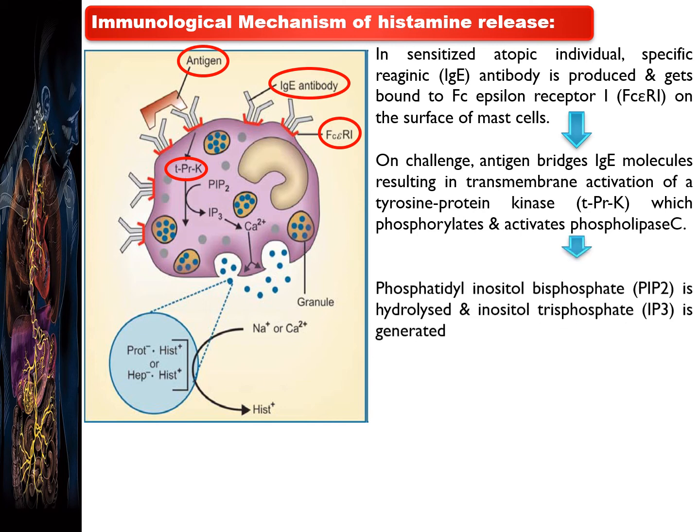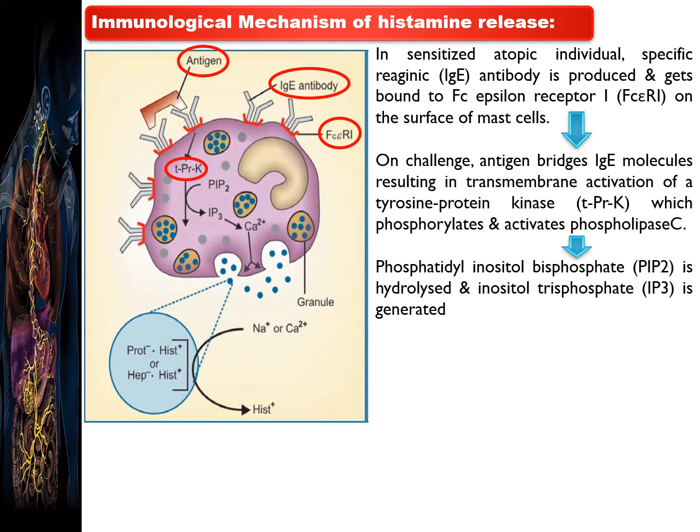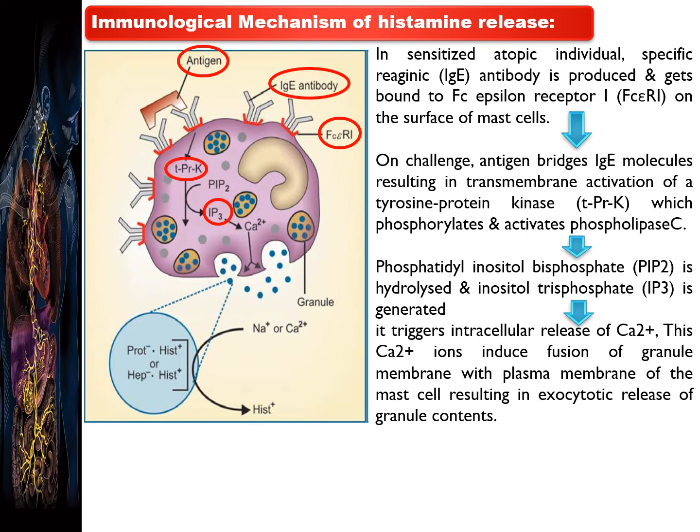Then what happens? The phosphatidylinositol biphosphate, denoted as PIP2, is hydrolyzed, so that inositol triphosphate, IP3, is generated. Here it is, IP3 is getting generated in this diagram. Then what happens?